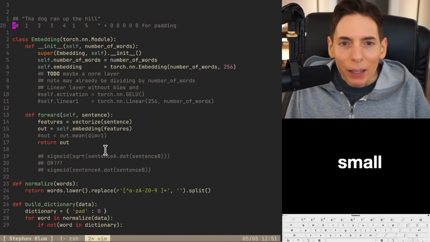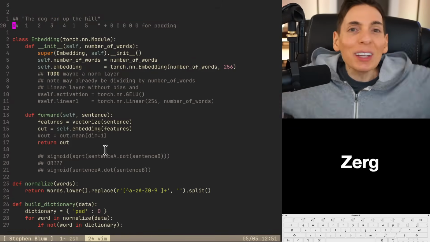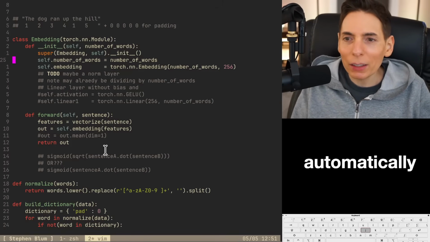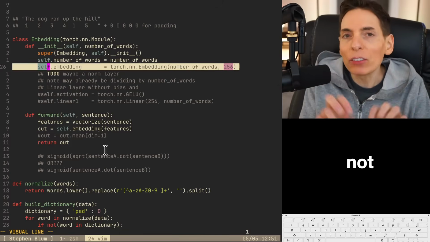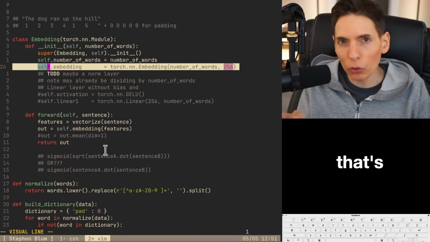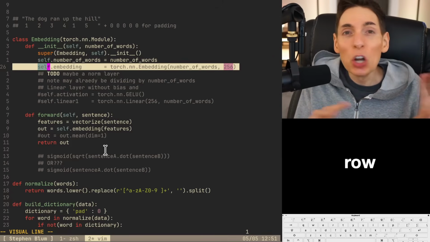Hey, Steven, 1-hot. Yep, Zergio, 1-hot. You got it. That's what we're going to do. The 1-hot's automatically taken care of. Technically, it's not a full one. Basically, it's index-based 1-hot. So it's going to find the row that's associated with it and return the row. No need for a matmul.